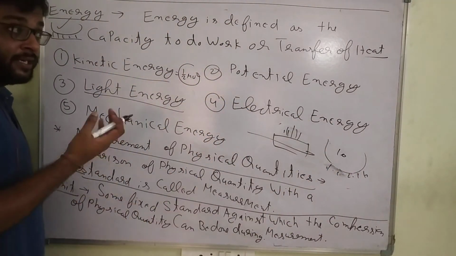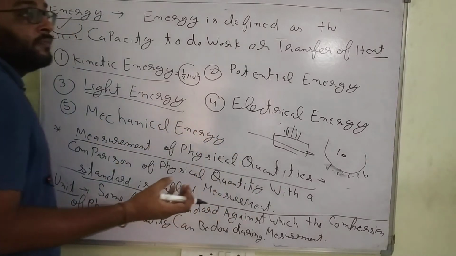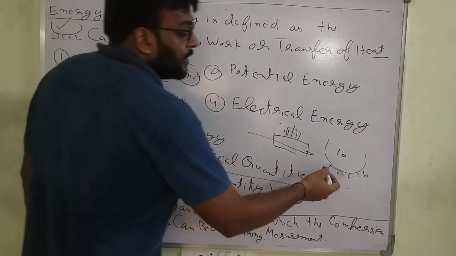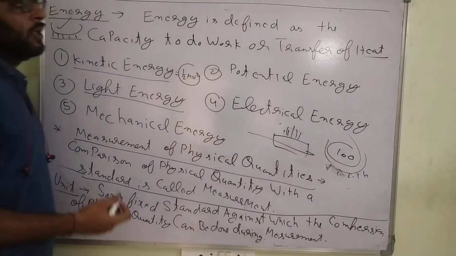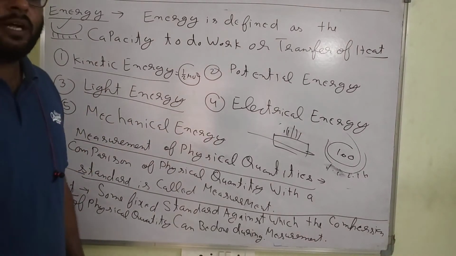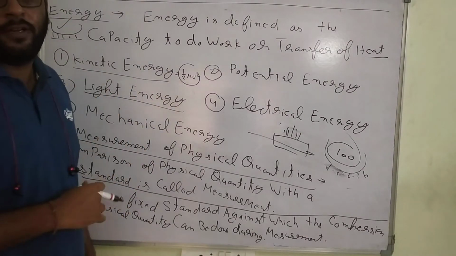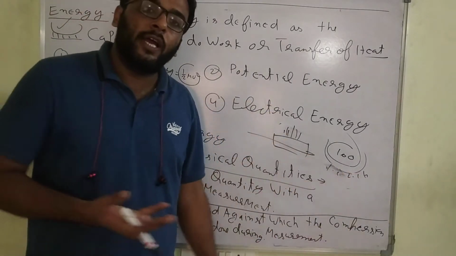You can say the energy. Heat is a form of energy. Light is a form of energy. It can be transferred in this way. Giving the heat, it rises to a temperature of 100 degrees Celsius. So, transfer of energy in the form of heat. You can transfer the energy in the form of heat.